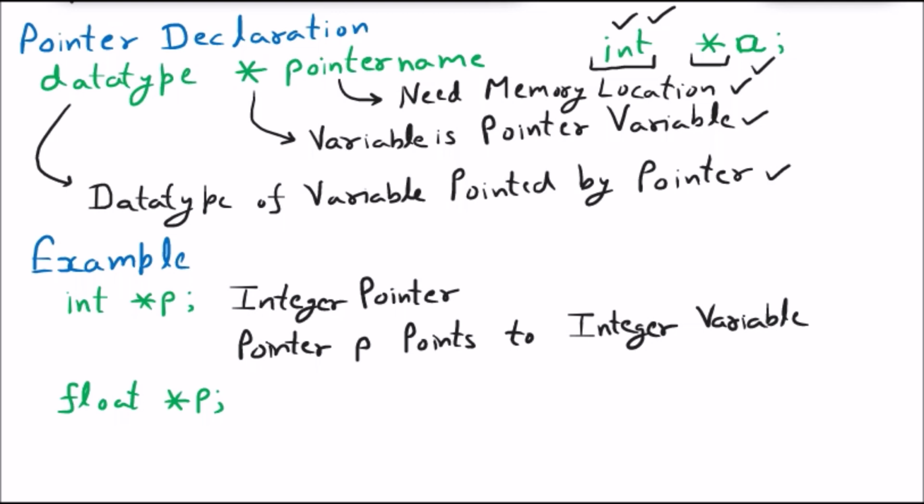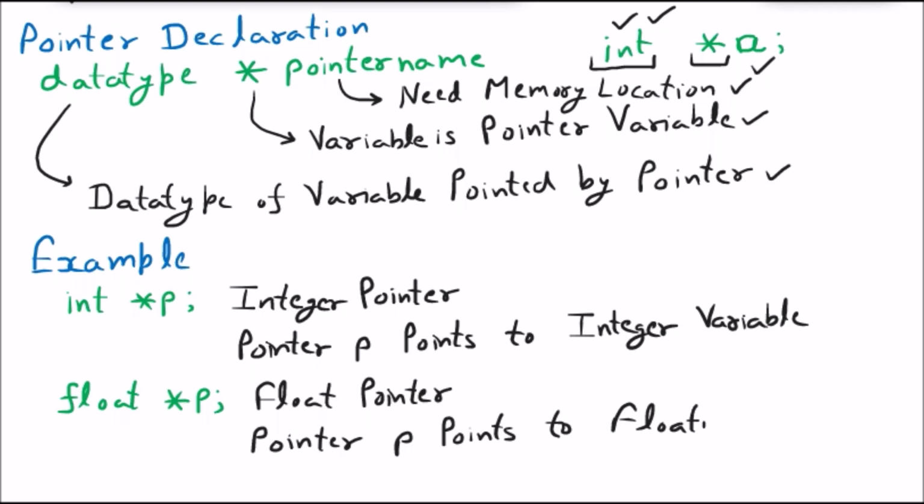We can say that it is the float pointer, or we can read out pointer p points to floating point value. So floating point variable or float variable, both are the same thing. Floating point is the name of float.